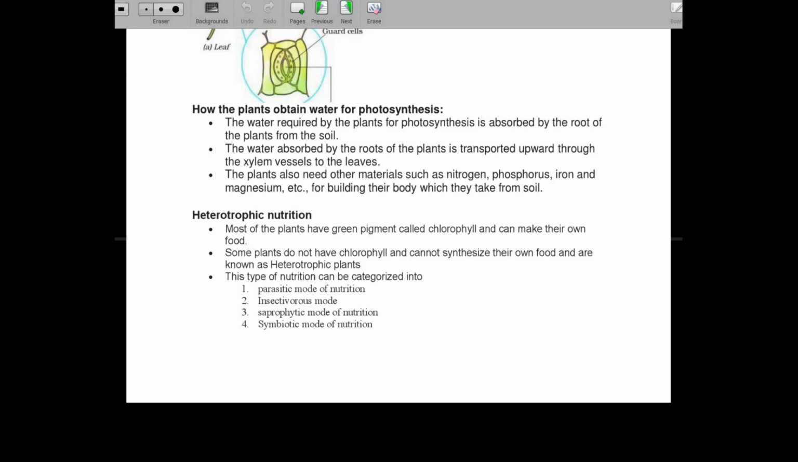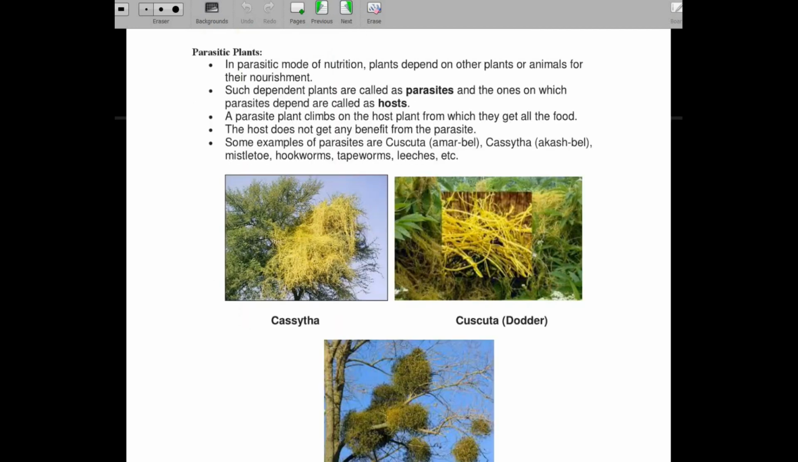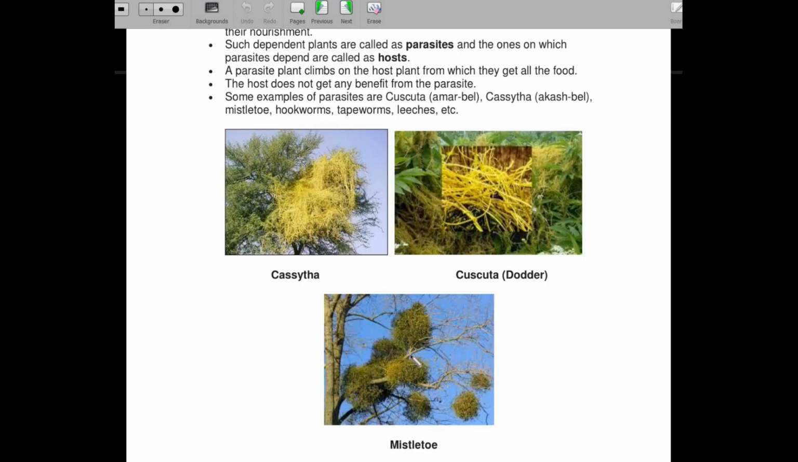So parasitic mode of nutrition is nothing but one in which plants depend on other animals or plants for their food, right? Such dependent plants are called parasites, and the one on which the parasite depends is called the host. So in this, a plant depends on another plant or any other animal for its food. So the plant which is dependent is called a parasite, and the one on which the parasite is depending is called the host. Here we have examples of Cuscuta, Hyacinth and Mistletoe.